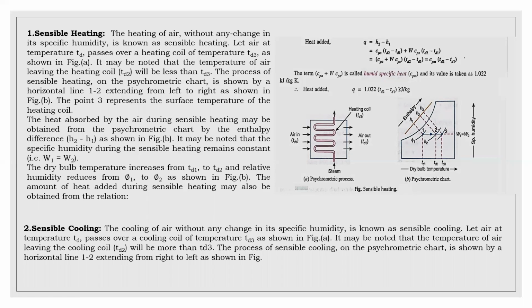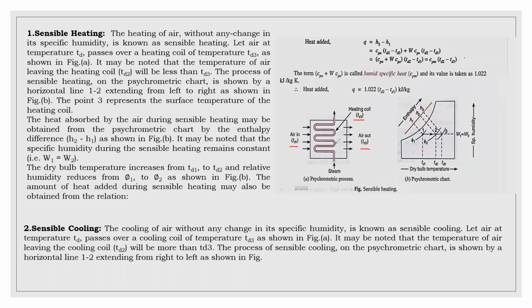Now, if you observe the figure of a psychrometric process, the air inlet temperature is TD1 and the air outlet temperature is TD2, and steam at a higher temperature enters inside a coil and leaves. Normally the coil temperature is maintained at TD3, which is much higher than TD1 and TD2.